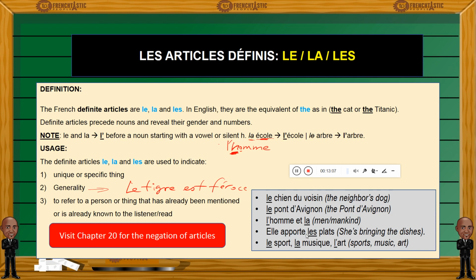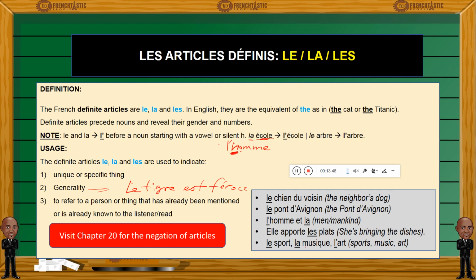Although I haven't used the word plat, which means dish, before, by using les plats, it implies that the person I am talking to, my listener, already knows what I am describing. So you will use a definite article to refer to a person or a thing that has already been mentioned, or that is in a very implicit way already known. All right, and again, to hear more about articles, how to form the negation of articles, please go to chapter 20.